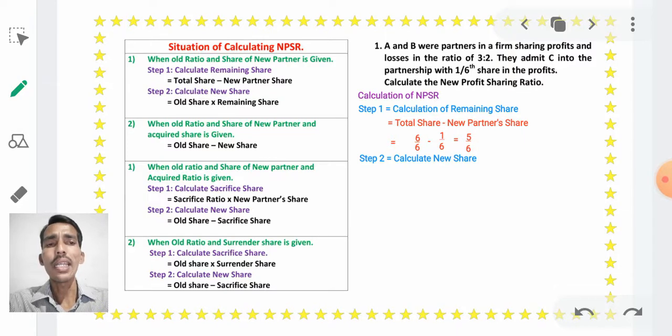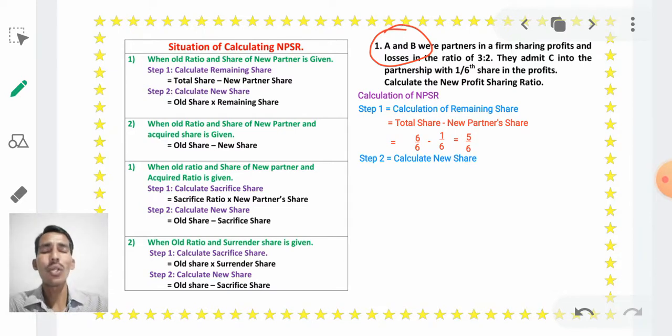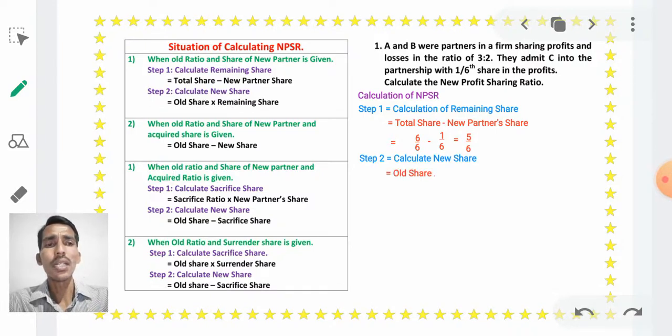Now we have to calculate the new share. Each and every time we have to calculate the new share of all partners, right? There are two partners A and B, so we have to calculate the new share of A and B. First let us calculate A's new share. A's new share formula is old share into remaining share. We have calculated the remaining share. Now we have to calculate the new share.